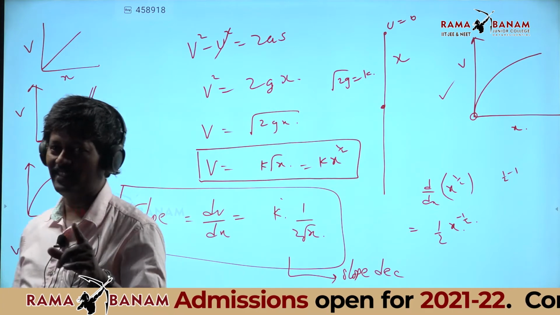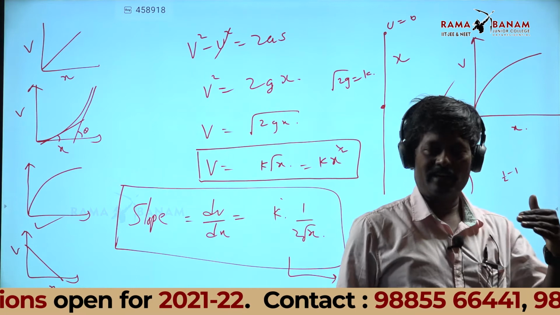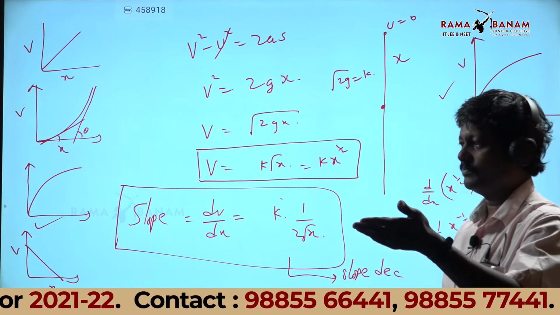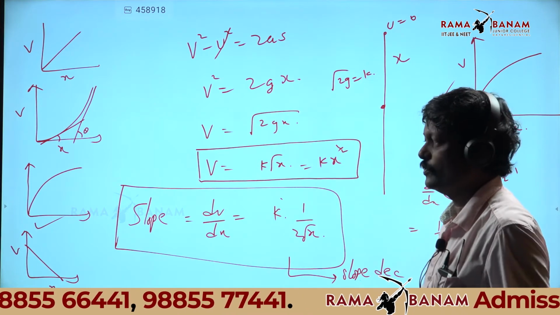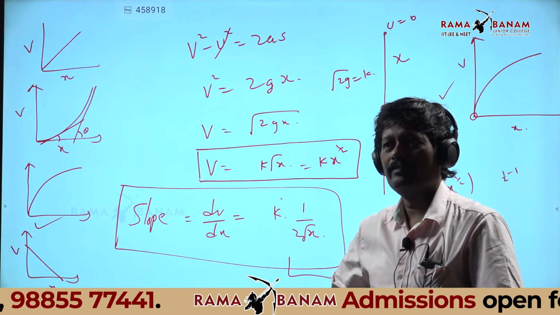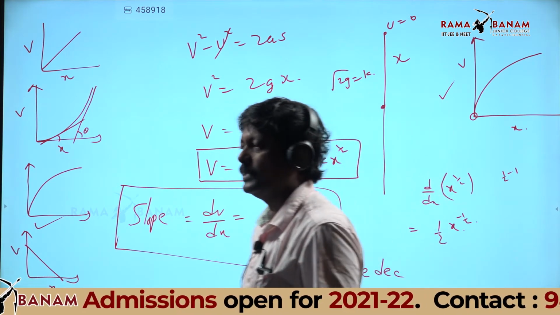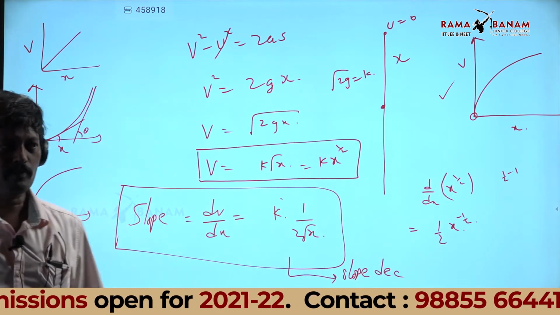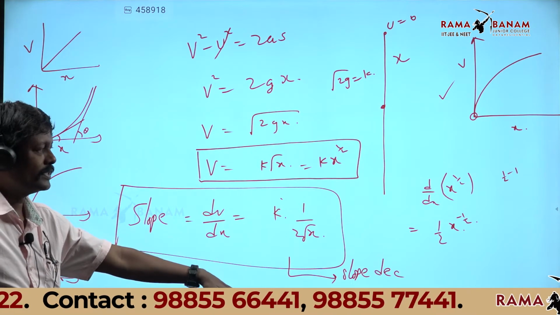I told you already, y equal to x square: when the n value is more than 1, that is 2, 3, 4 powers, you get a curve. Only when y equal to x do you get a straight line making an angle of 45 degrees with the positive x axis. So beautiful problem this is.